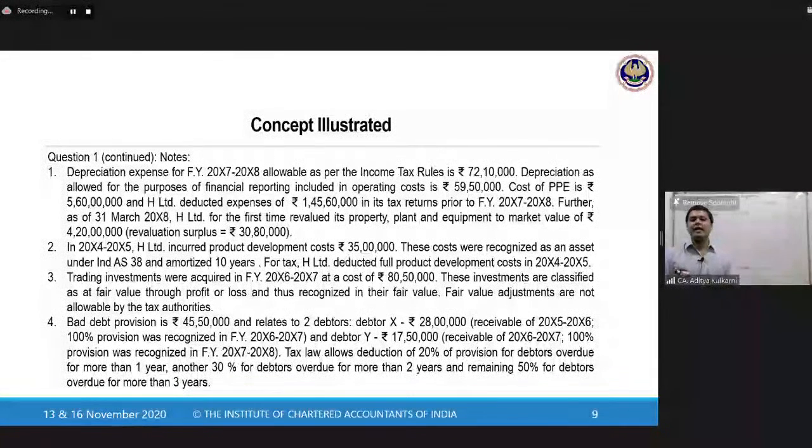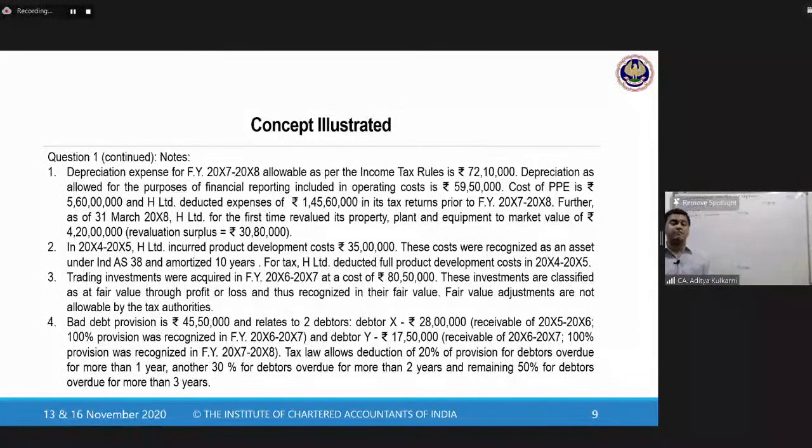So 35 lakhs divided by 10, amortization for the period must be 3,50,000, which is debited to your profit or loss. Since that is not allowed, you will add back. Will you deduct the development cost of 35 lakhs again? And the answer is no.